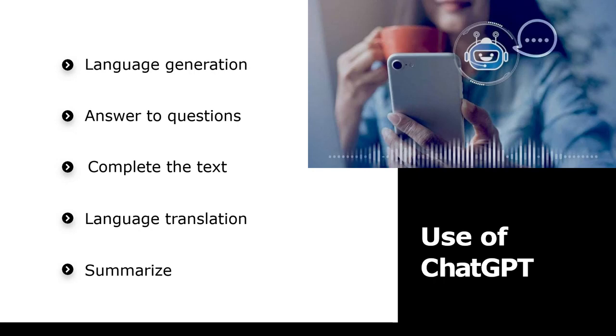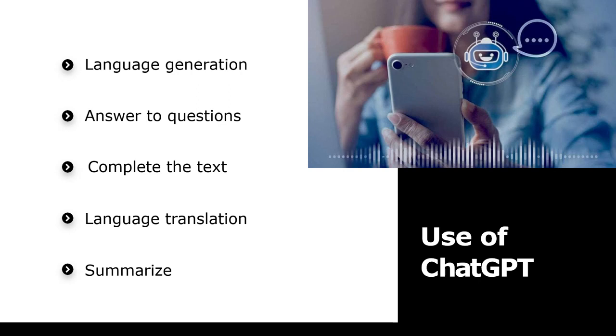In truth, ChatGPT offers several benefits, including its adaptability to various knowledge fields. For instance, it facilitates language generation. We can instruct it to compose a story based on a particular theme, and ChatGPT can accomplish this in a natural language. It is also adept at answering diverse questions. We can pose a query as we would in a Google search, and it can provide an answer based on its repository of knowledge.